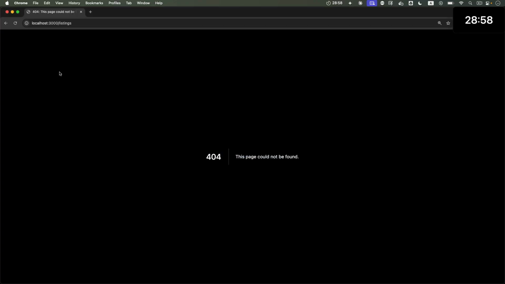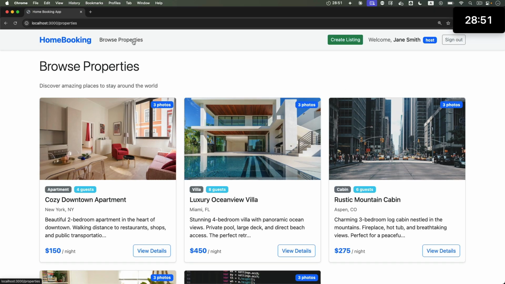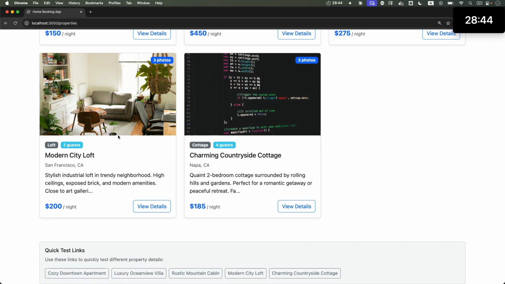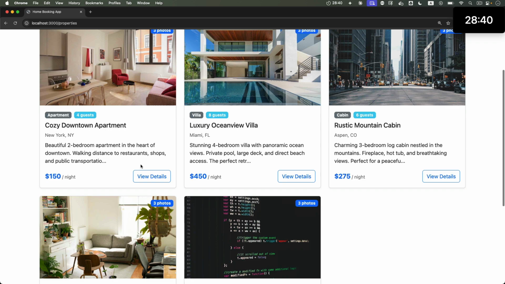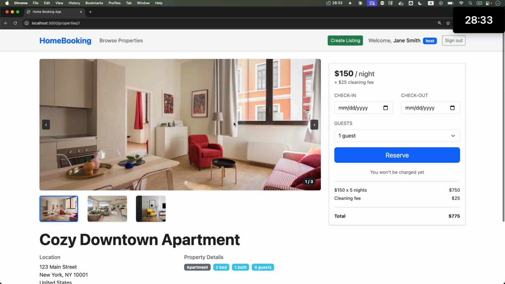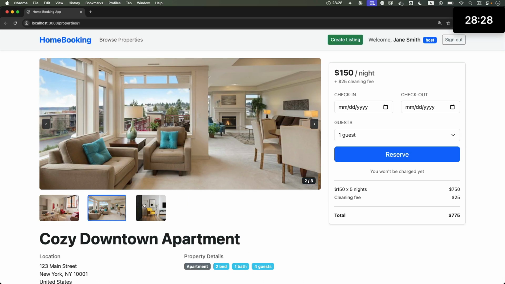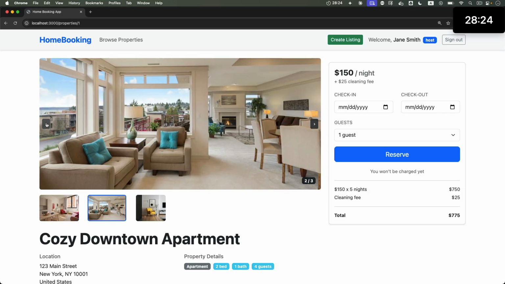Let's visit the app. Let's go to the home page. All right, browse properties. Look at this. This looks really nice. It even added some pictures, and the whole thing was about the property details, right? So let's click into property details. Yeah, look at this. This is really nice, and the styling, I love it. It looks awesome.